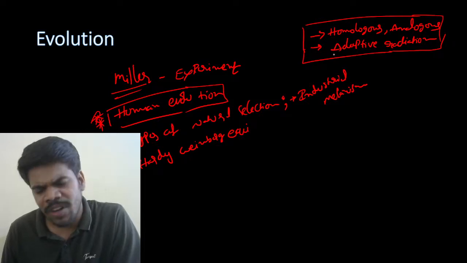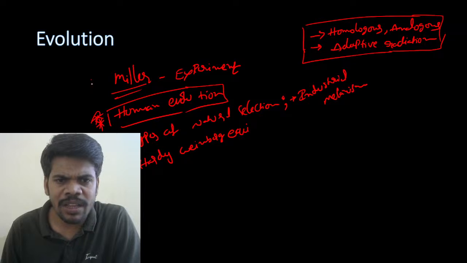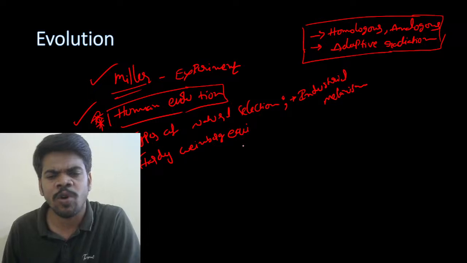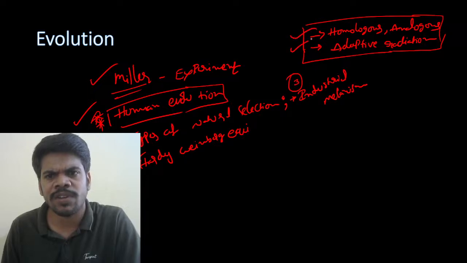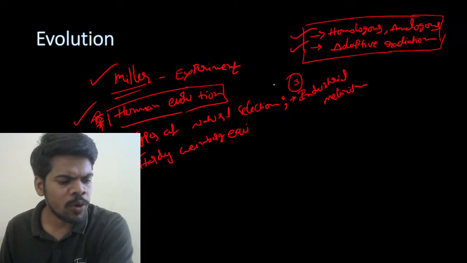And Darwin's conclusions. So everything is there, but mainly this experiment diagram, human evolution, types of natural selection, Hardy-Weinberg equilibrium, there is a chance to ask for more marks, 5 mark questions. Industrial melanism has less chance for 3 marks; it is for 2 marks. This is evolution. If you select it, you can get more marks from evolution.